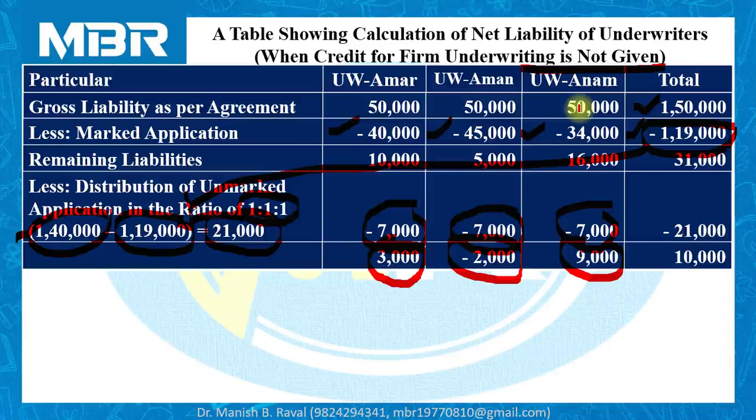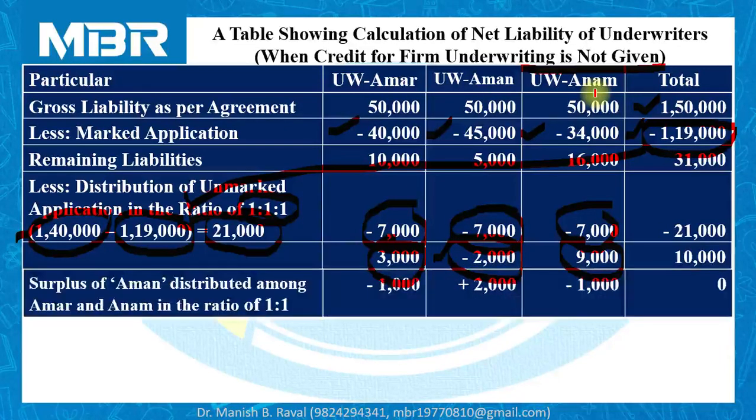Now, as you all know, the surplus available with any one or two underwriters will be transferred to the needy underwriters. So here surplus is available with Aman only, and Amar and Anam are in need of shares in order to satisfy their liabilities.